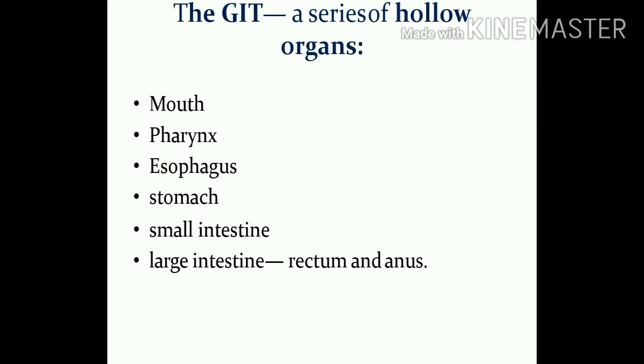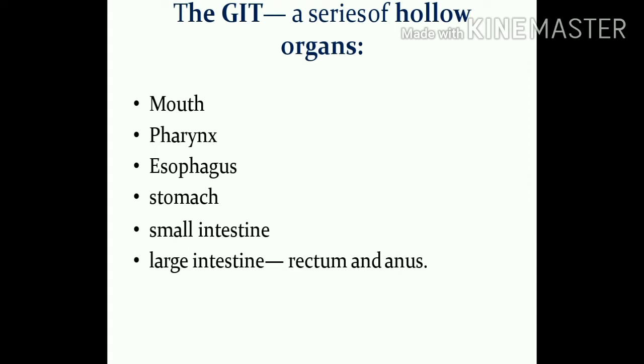So the gastrointestinal tract is a hollow organ which is like a pipe, and it starts with the mouth and ends at the anus, and in between there is the pharynx, the esophagus, which is the food pipe, the stomach, the small and large intestine. These are the primary organs, and they directly work in digestion, absorption, assimilation, and removal of the food particles and